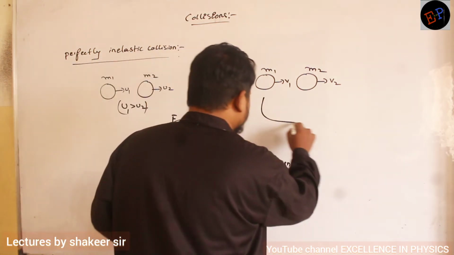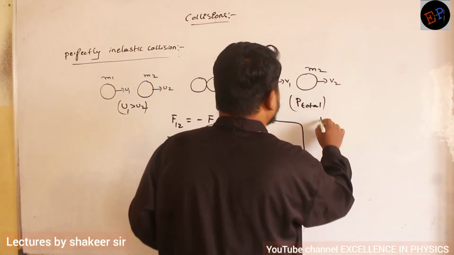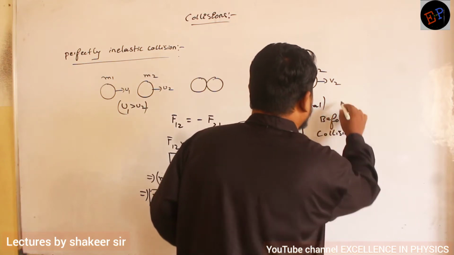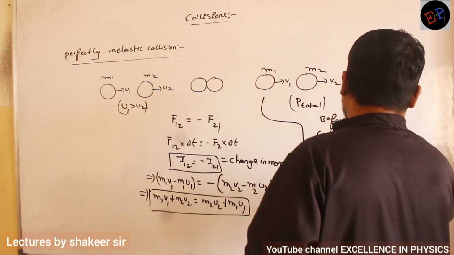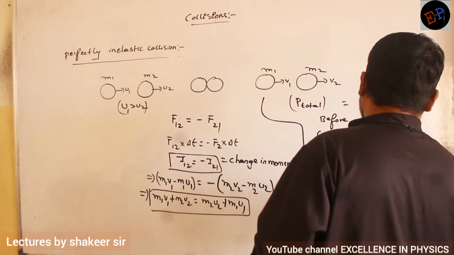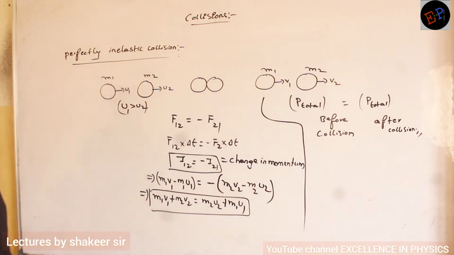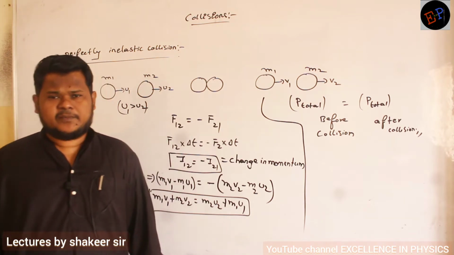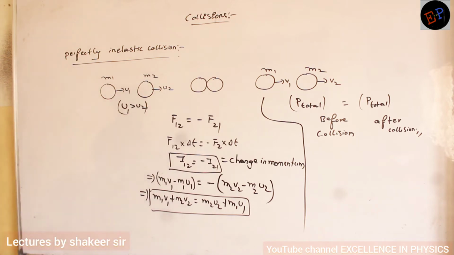So what is the point I will write? The point is that the total momentum before collision is equal to the total momentum after collision. This is the most important point which we understand in the case of any type of collision, whether it is elastic, inelastic, perfectly elastic, super elastic, perfectly inelastic, whatever it may be, momentum will always be conserved. Understood?